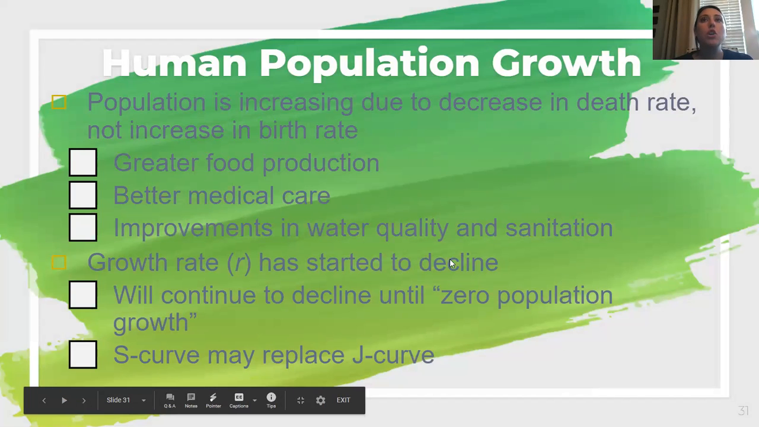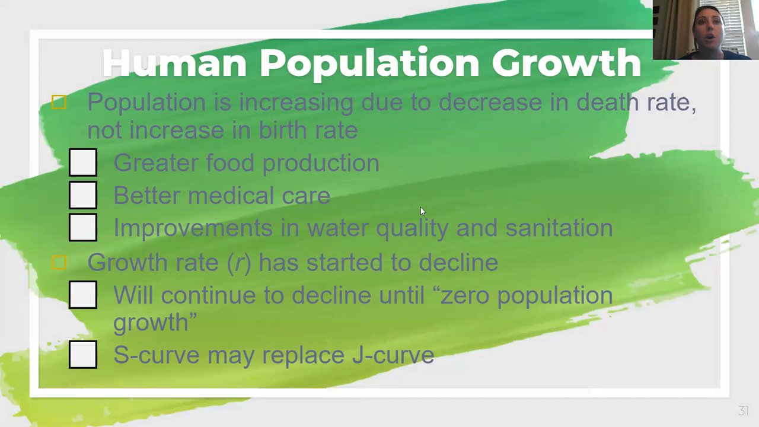All right, so human population growth has increased over time due to greater food production, better healthcare, access to medicine, and access to better water quality. We ultimately want to achieve what we call zero population growth, where two people are just having two offspring to replace themselves. Ultimately, we want this S curve to replace our J curve.